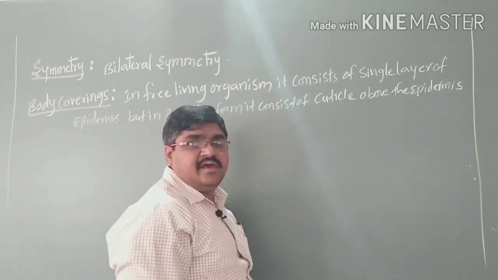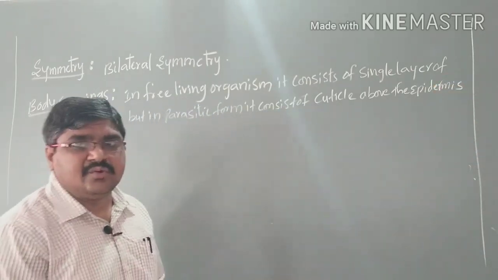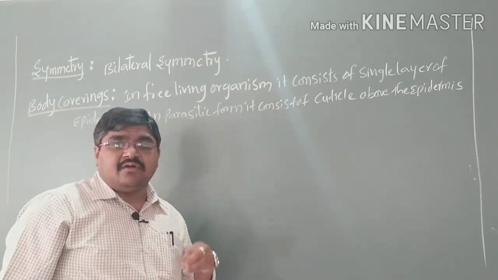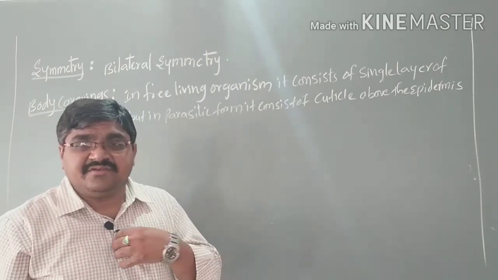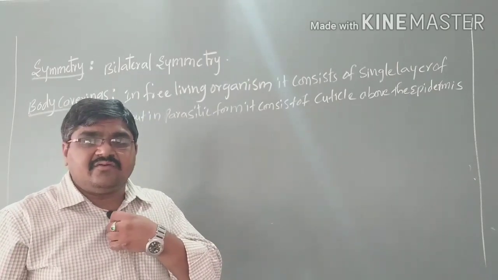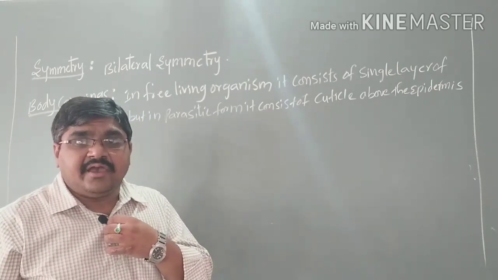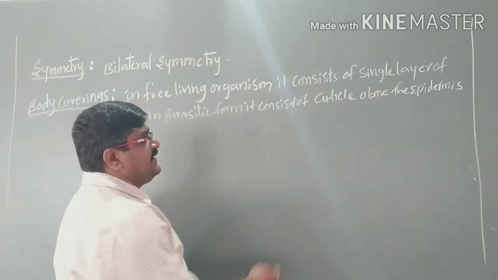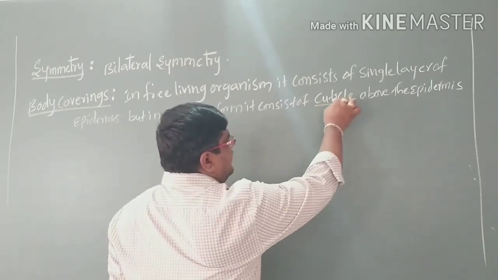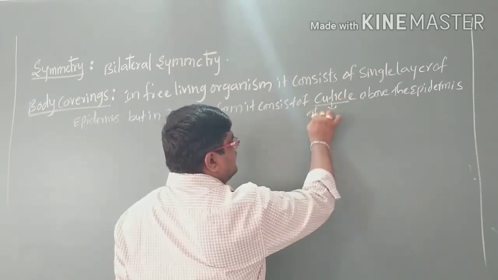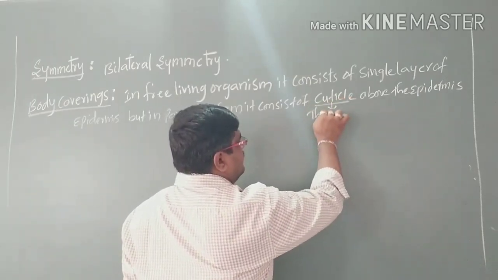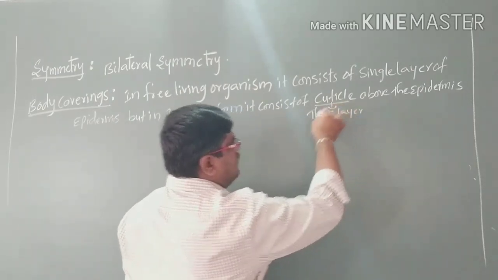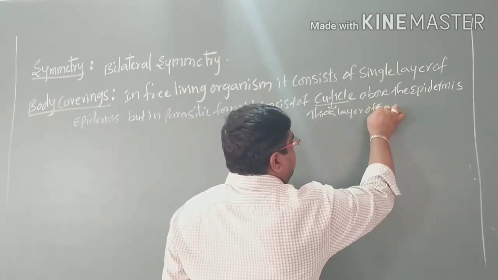Above the epidermis, there is a thick layer. That thick layer we can call a cuticle, which means a waxy coated layer. Otherwise, it is a thick layer of epidermis, and we can call it the thick layer of epidermis.